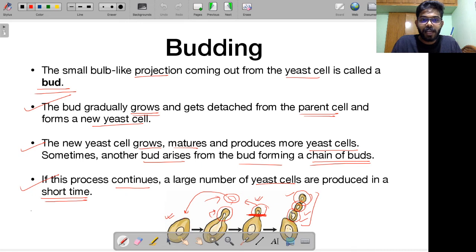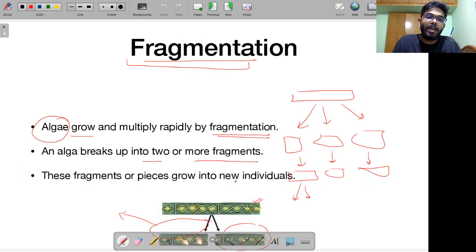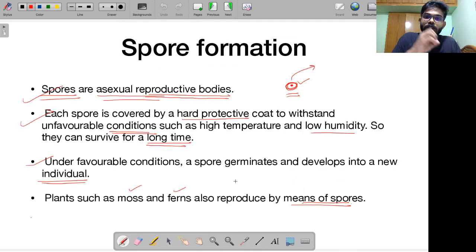Then we talked about budding. I gave you the example of the yeast cell where there is this formation of buds, and eventually when these buds mature, they break off and they become new individuals. Then we talked about fragmentation, which occurs in algae, which basically means an alga breaks up into multiple fragments, multiple pieces. Each of the fragments ends up developing into new individuals. Next is spore formation. Through spores, the reproduction is happening, right?